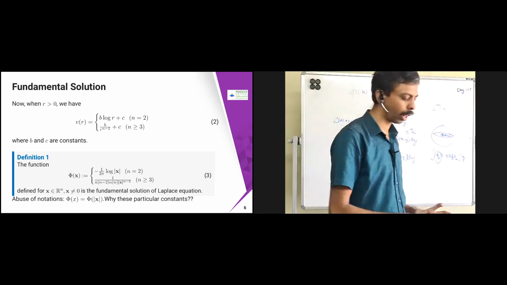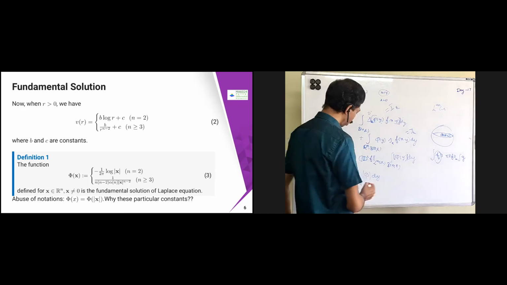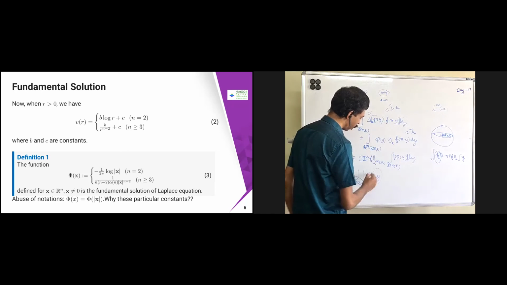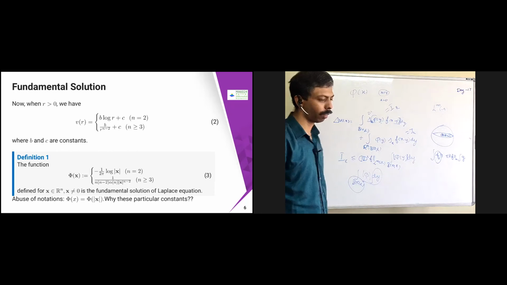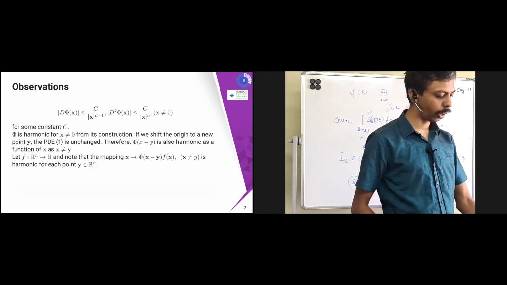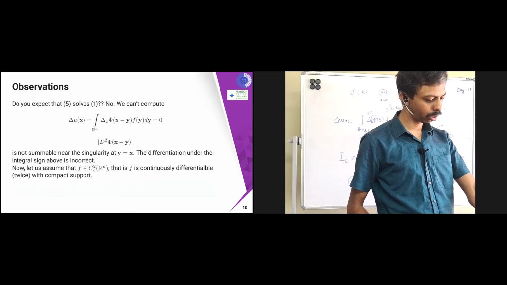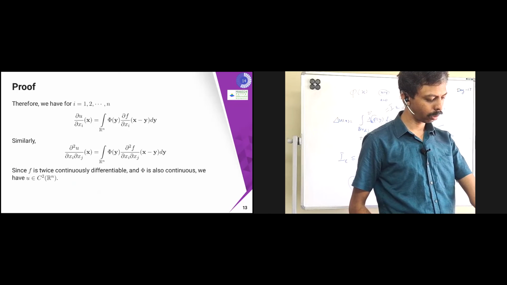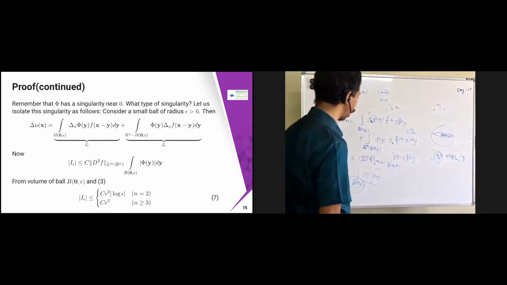If I put mod x power minus 2 and so on, what you are going to get is that you need the volume of B of 0 comma epsilon. That is going to become like c into epsilon square into log epsilon.